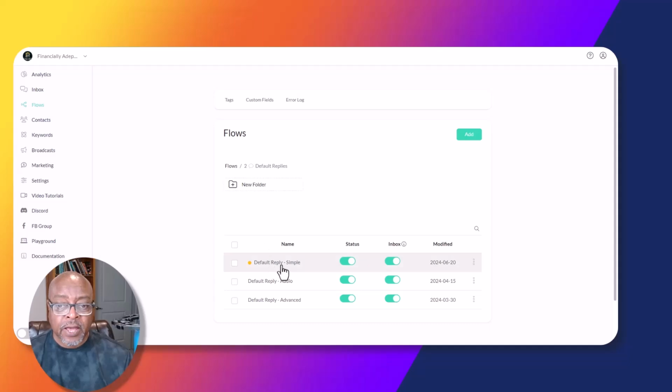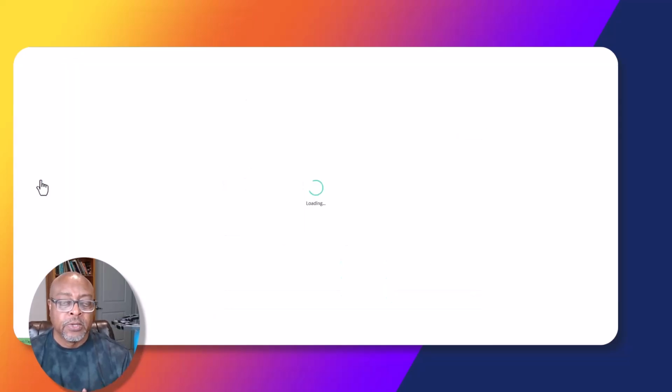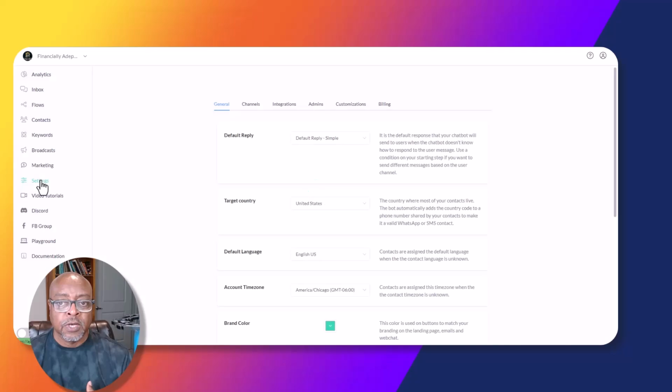So the default reply, and I've got to show you a couple of things here to make this work. It's a default reply simple, and the reason this is yellow here is because I hadn't saved the last changes that I made, but we won't worry about that right now. So let's go over here to the menu. And we're going to go over to settings, and this is really important when you are using a default reply. So I'm going to show you something here that you need to be aware of.